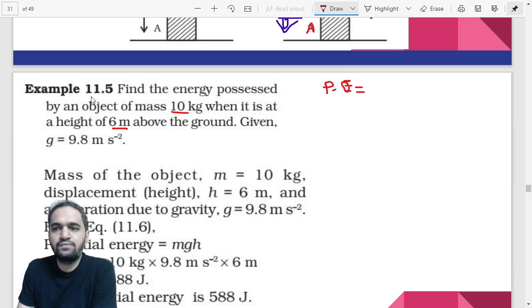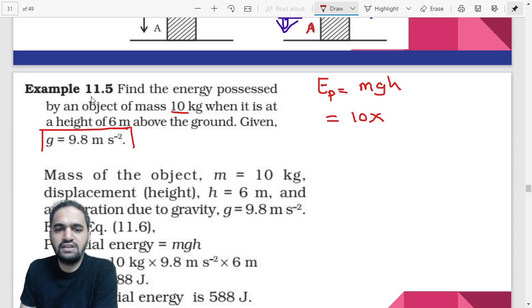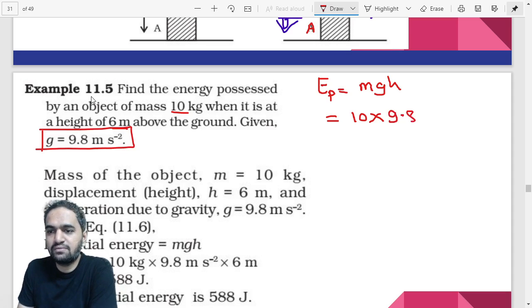Now what is the formula? Potential energy formula is very simple. Let me just write it down. The formula is potential energy is equal to m into g into h, mgh, right? Now what is the mass which is given? That is 10. What is the g which is given? It is given in the question, that is 9.8. So if in the question it is given 9.8, then you have to take it 9.8. Otherwise you can take it 10.